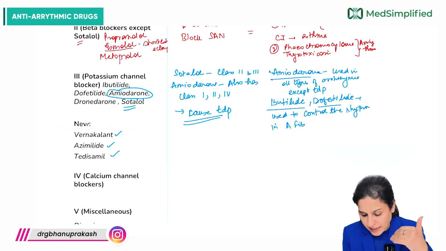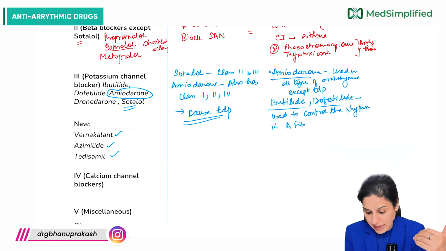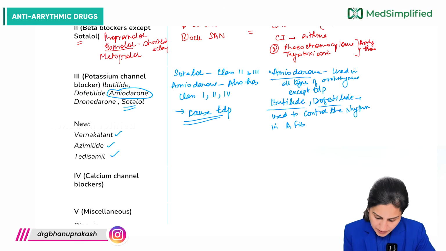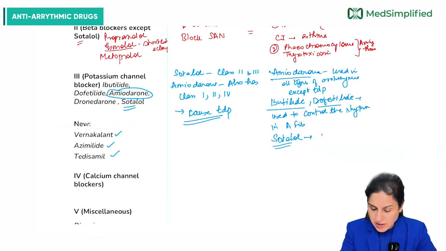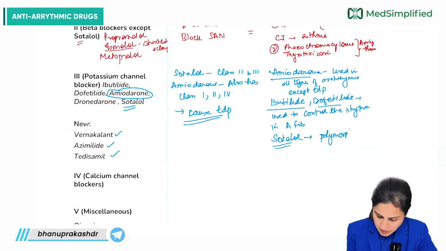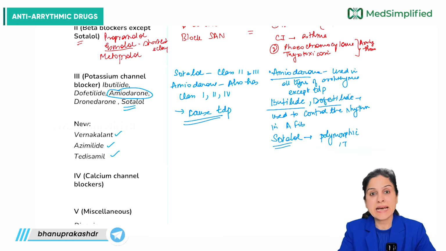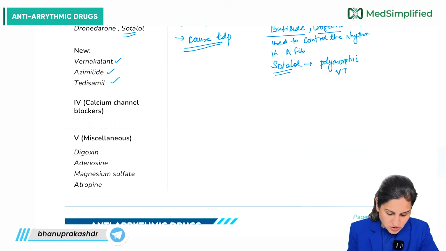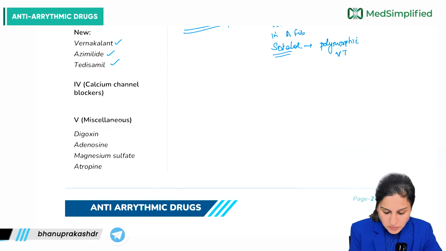So to control that rhythm, we have drugs like ibutilide and dofetilide. Then we have sotalol, that can be used in cases of polymorphic ventricular tachycardia.